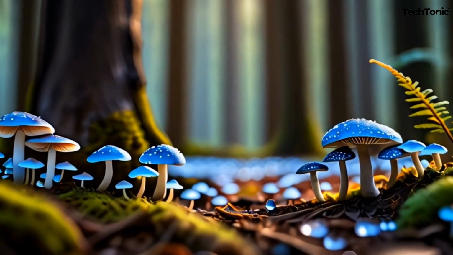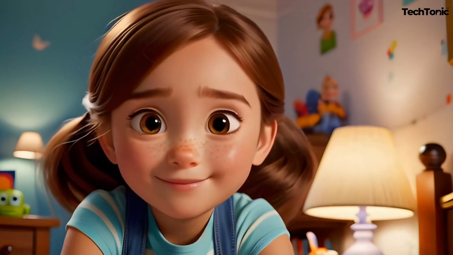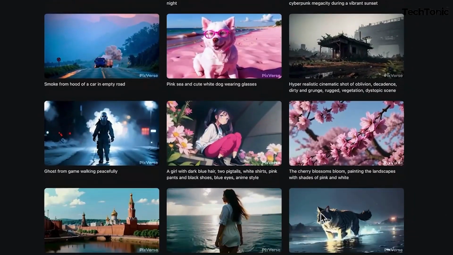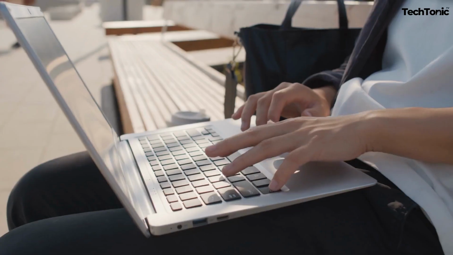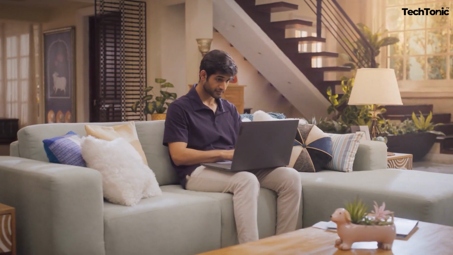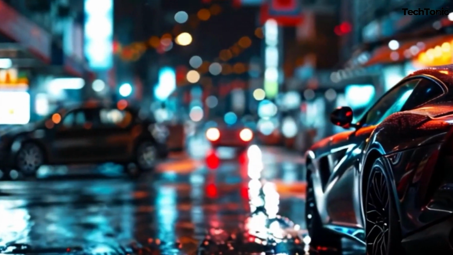In our upcoming video, we'll dive into the secrets of PixVerse. Join us as we explore how you can use PixVerse to generate stunning visuals effortlessly. Learn about its applications, discover its key features, and understand why it's a must-have tool for your content creation journey. Stay tuned for tips, tutorials, and more. Let PixVerse revolutionize your content creation process.